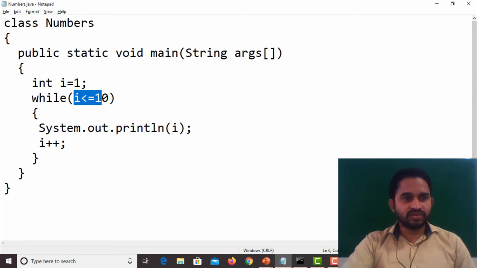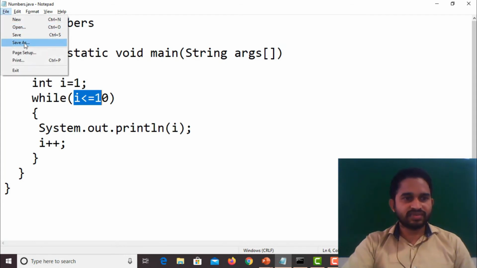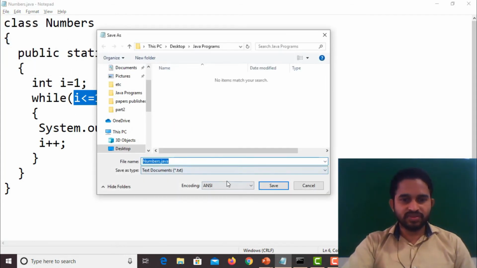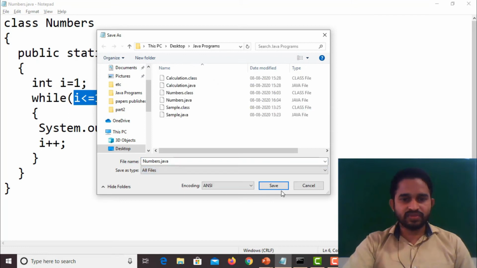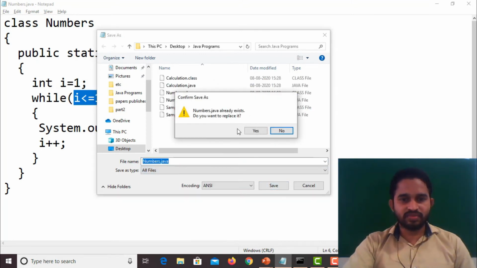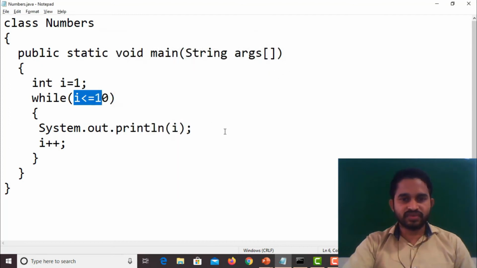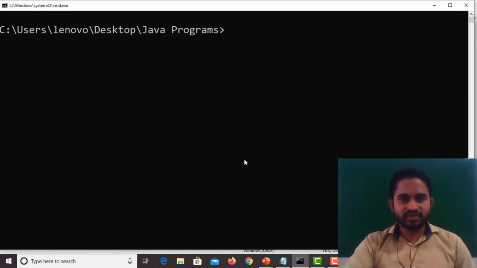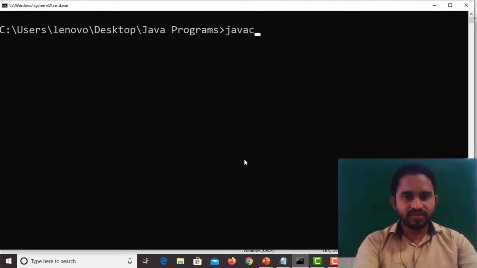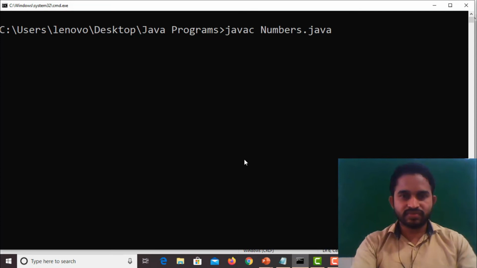How to save this one? Numbers. File, save as, the name is Numbers. Already I have saved this program as Numbers. So save. Go to the execution. Javac Numbers.java.